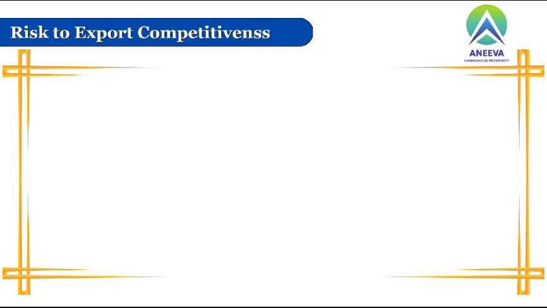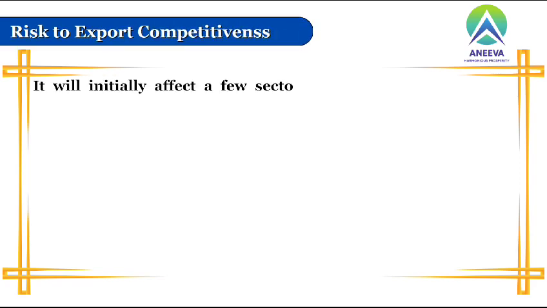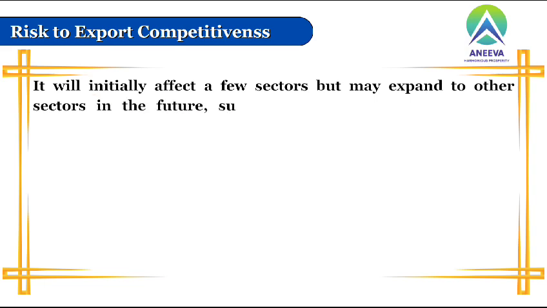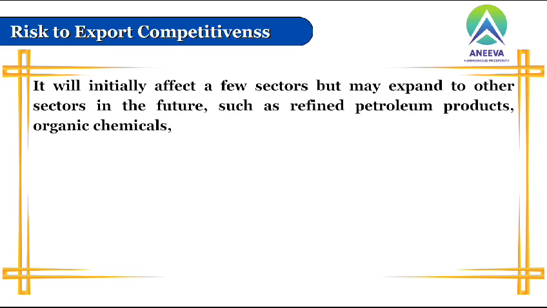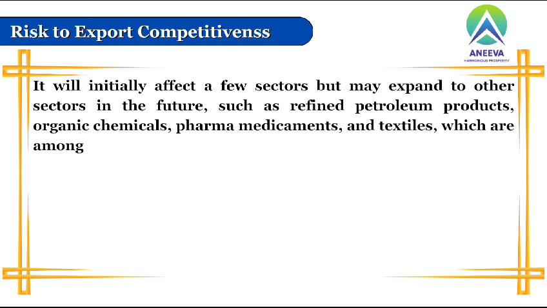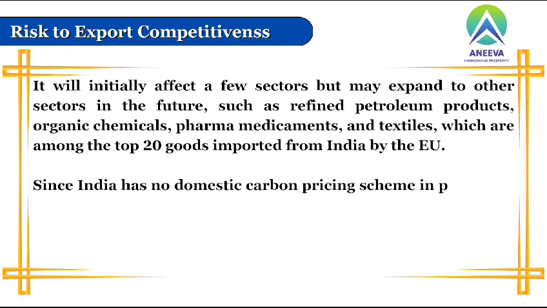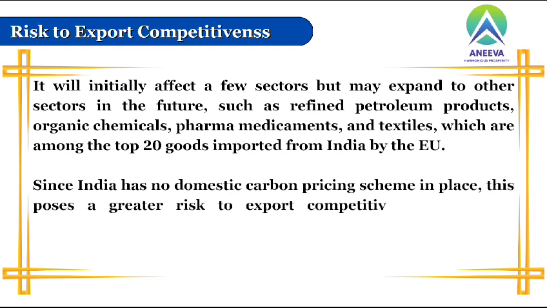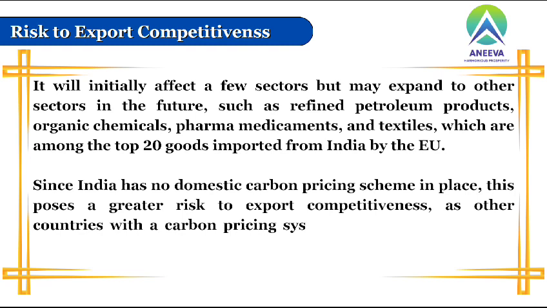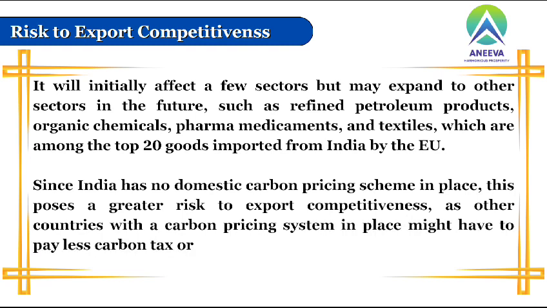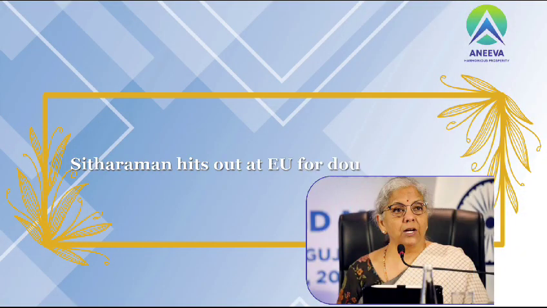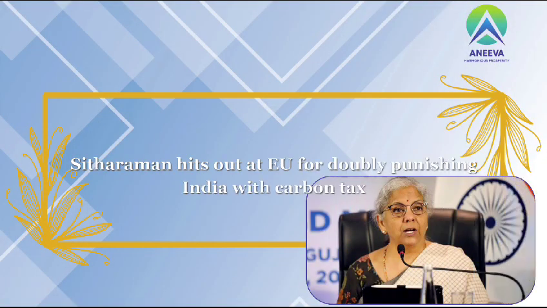Risk to export competitiveness. It will initially affect a few sectors but may expand to other sectors in the future, such as refined petroleum products, organic chemicals, pharma medicaments, and textiles, which are among the top 20 goods imported from India by the EU. Since India has no domestic carbon pricing scheme in place, this poses a greater risk to export competitiveness, as other countries with a carbon pricing system in place might have to pay less carbon tax or get exemptions.